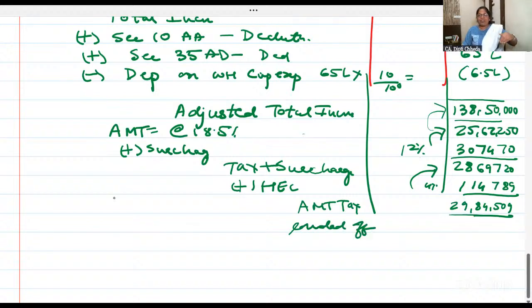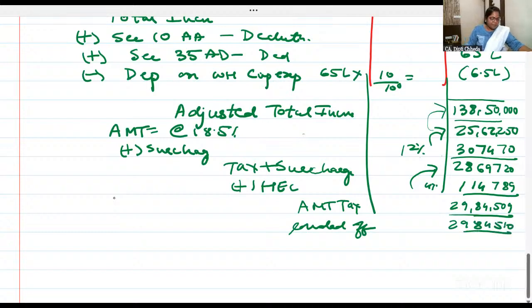Don't round off AMT, then surcharge and all. AMT is calculated at 18.5% on income, surcharge is calculated on tax, and cess on tax plus surcharge, and final tax is to be rounded off.